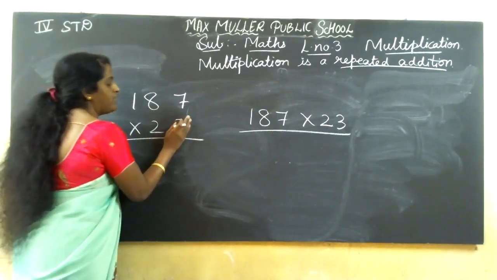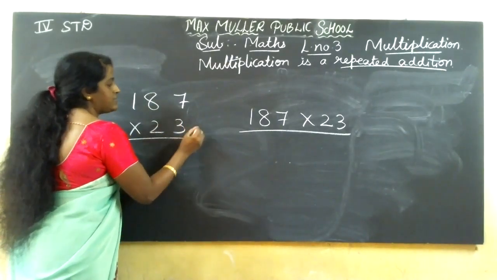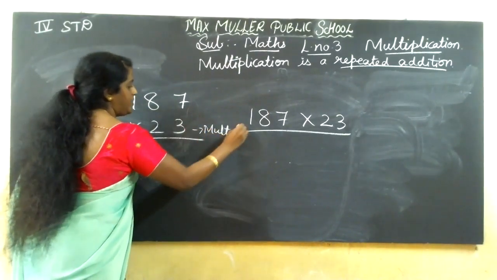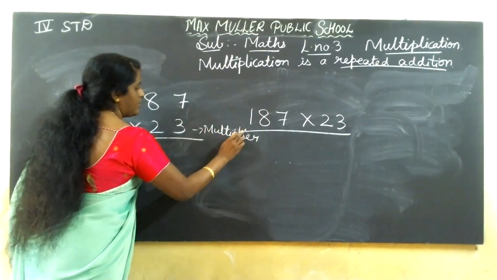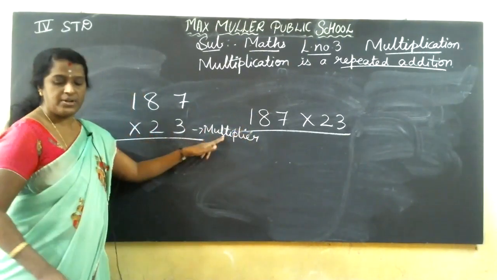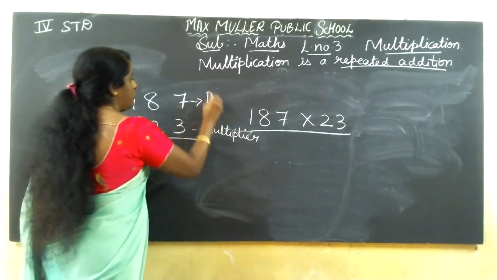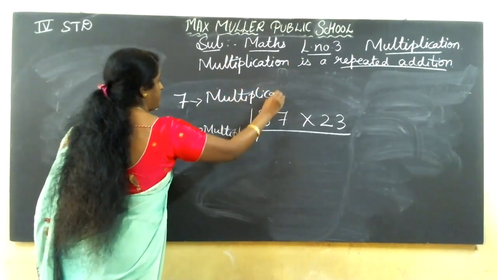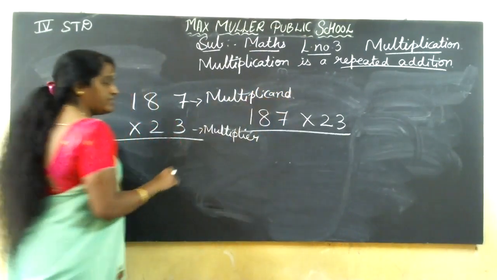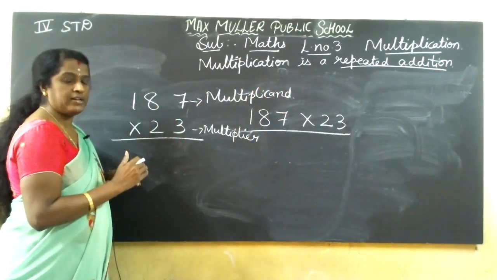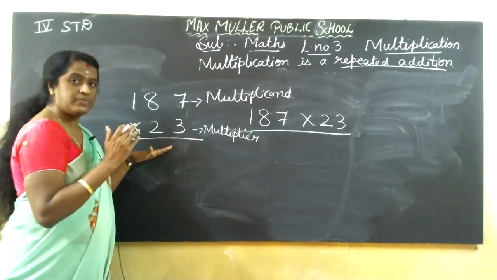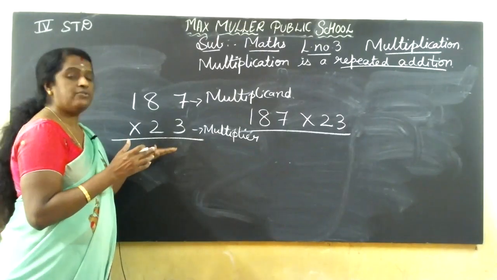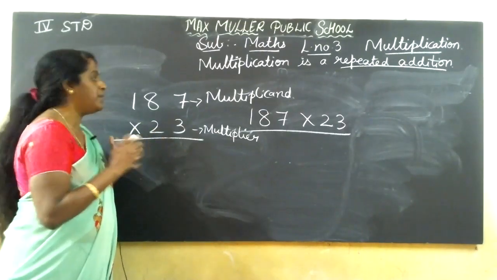See, we should start from 1's place. So here, this is multiplier. This is multiplicand. The answer we get, that we call product. For addition, we call the answer sum. For subtraction, we call difference. For multiplication, product. So find the product means it's a multiplication.